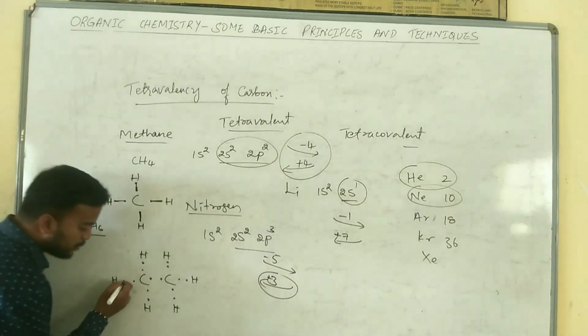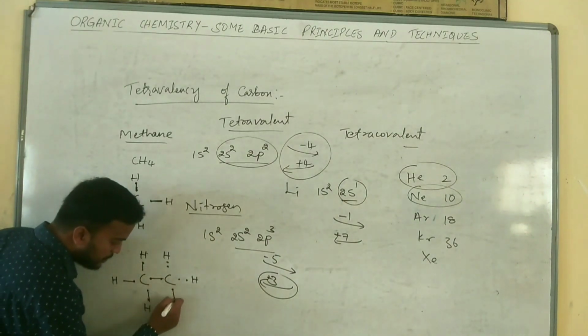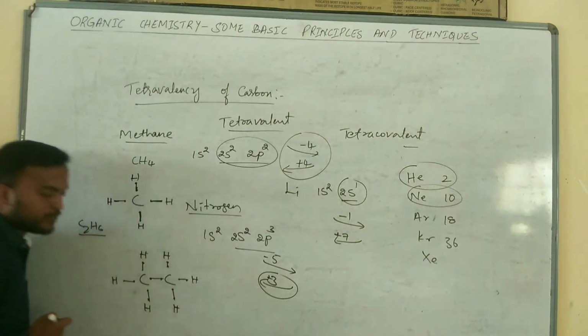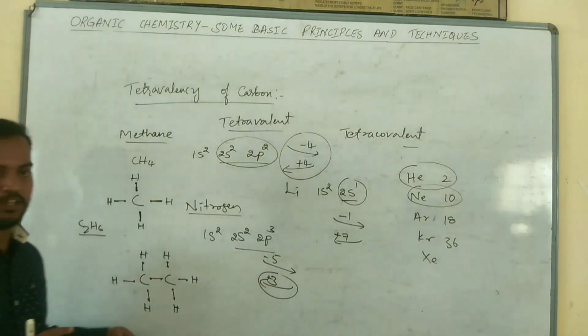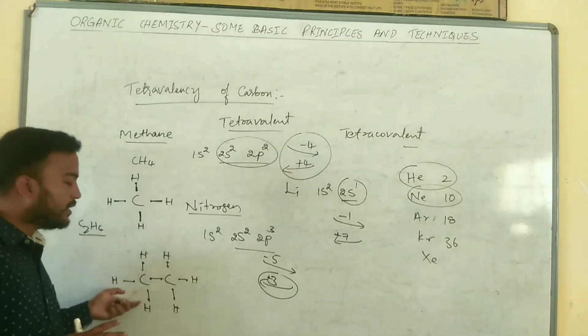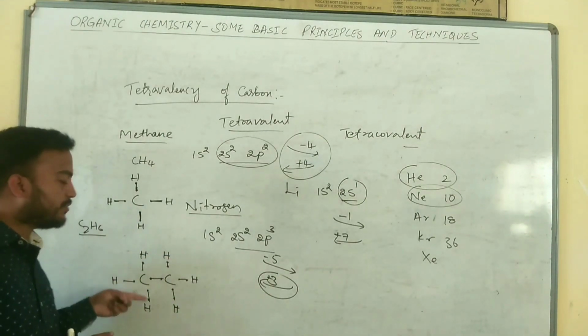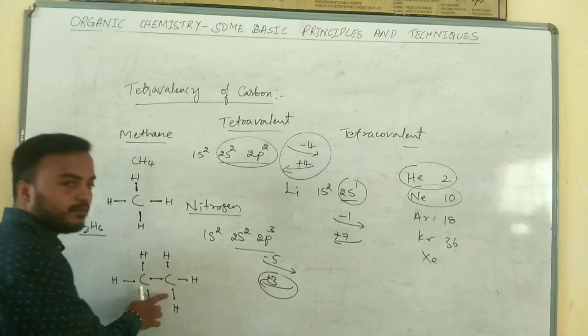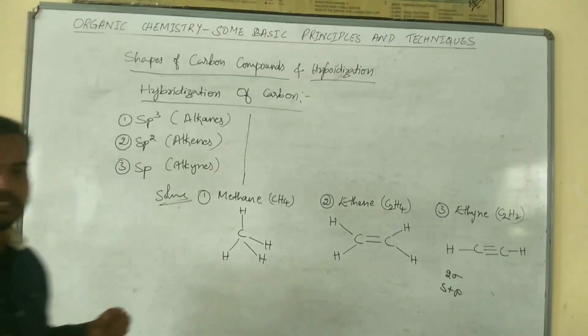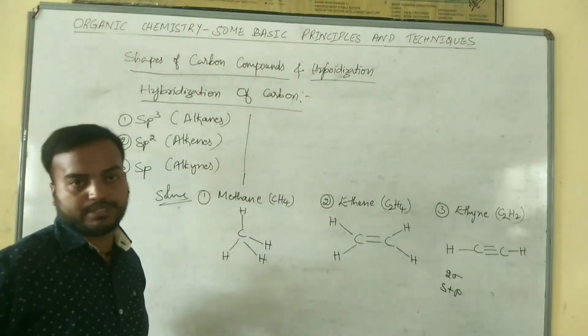There will be a mutual sharing of electrons. So instead of either losing or gaining electrons, carbon always combines with other atoms by mutual sharing of electrons and forms covalent bonds.